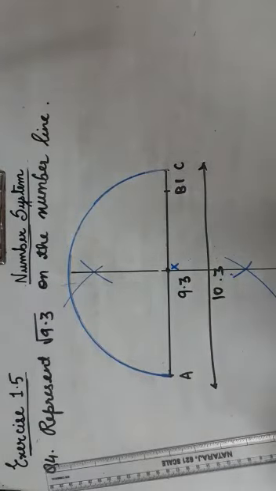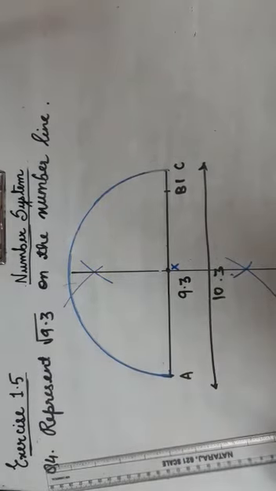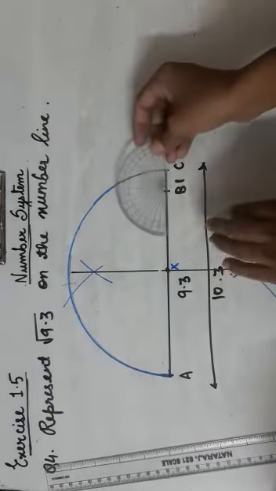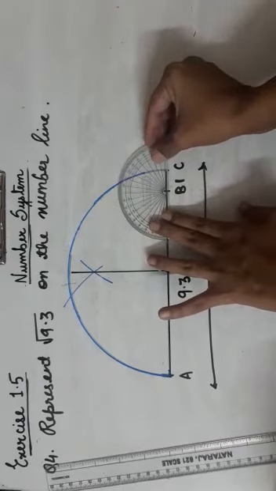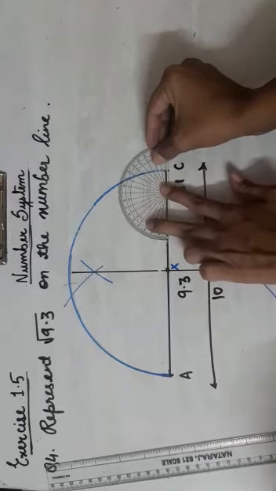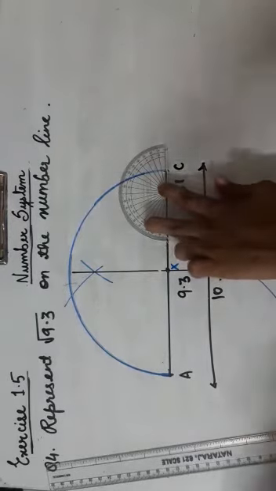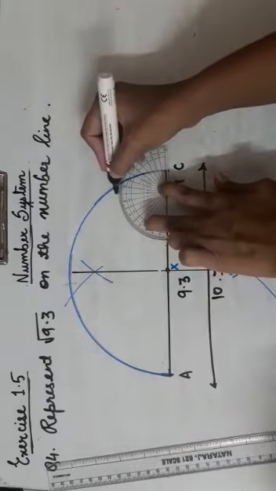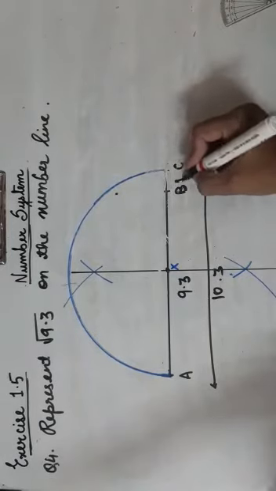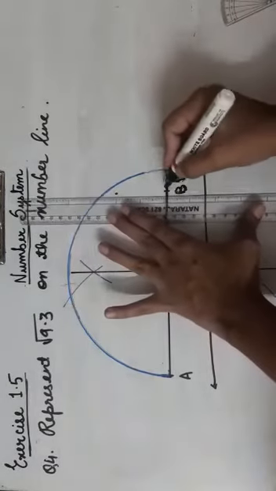Now draw a 90-degree perpendicular from point B. Draw a perpendicular from point B. We want 90 degrees, so draw this 90 degrees.